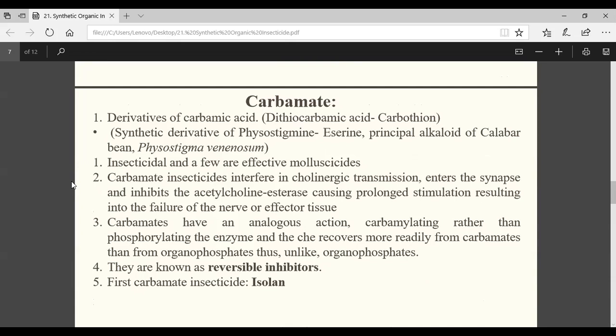Note them down, make a table and read it, with trade names. For others, I will give you the Word file, where everything important is there. For entomology students, bring that book, make the table and try to remember. For you that is important, not for others.